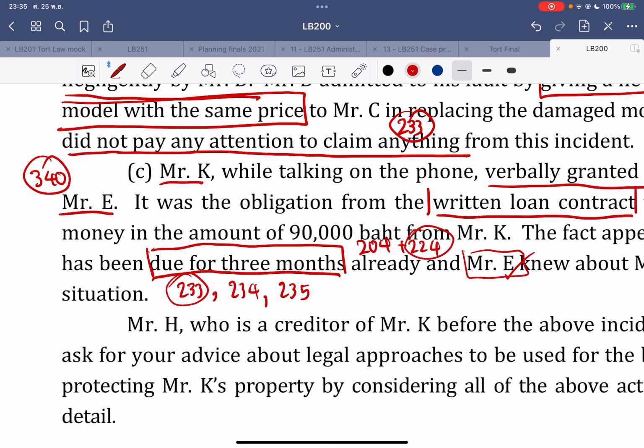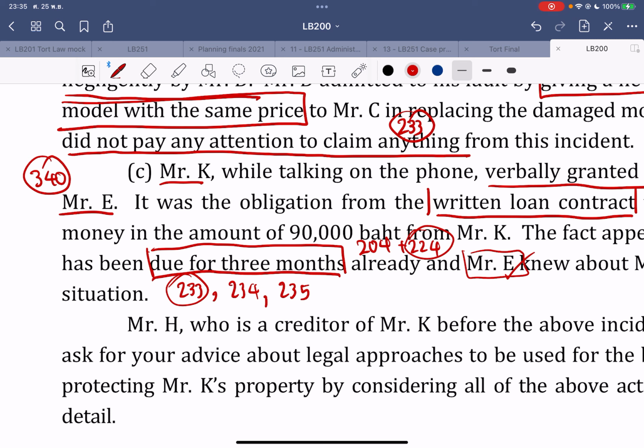He should do that on behalf of Mr. K. However, Mr. H could receive the money from the loan contract between Mr. E and Mr. K directly by applying section 235, such that the creditor may exercise a claim belonging to the debtor for the whole amount due to the debtor without regard to the amount due to him. But the defendant may satisfy something like in the section.